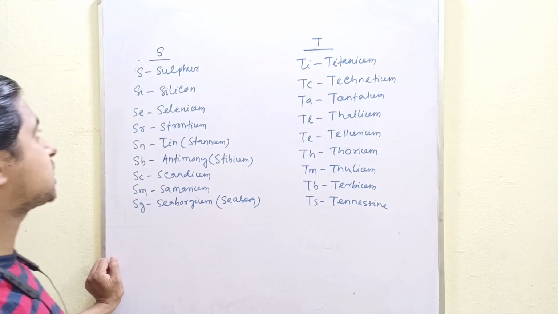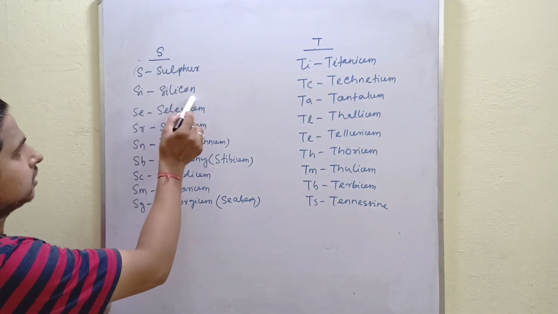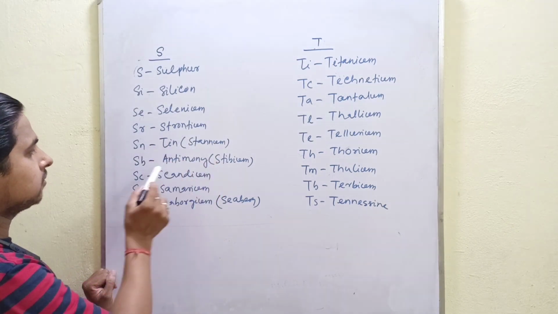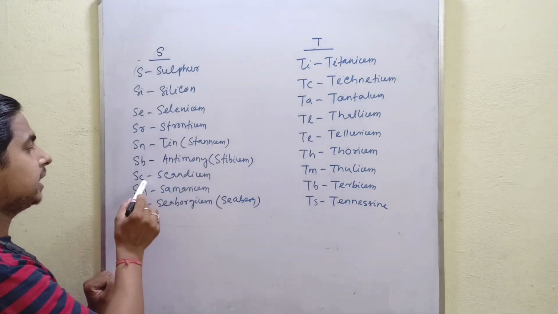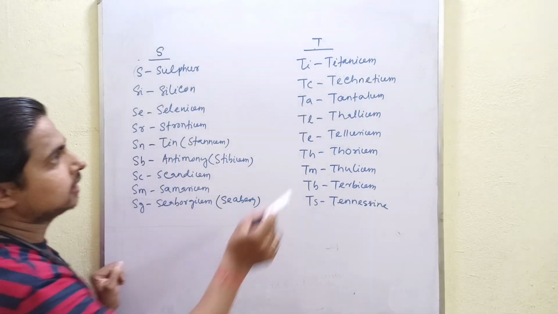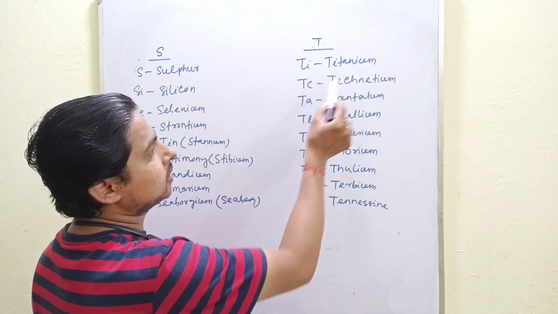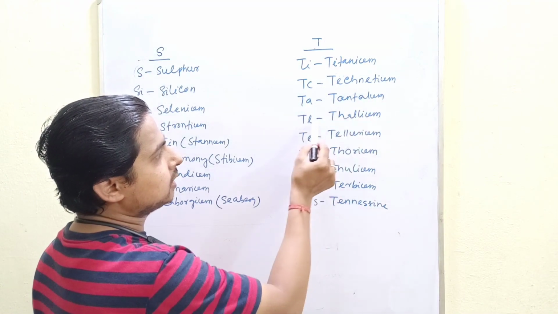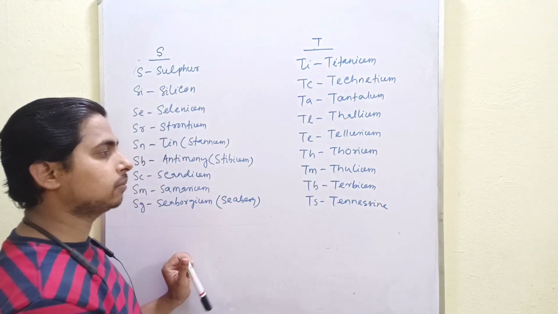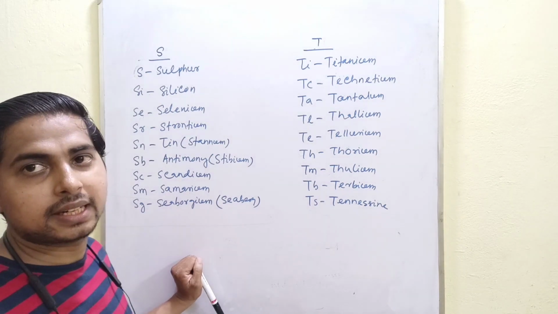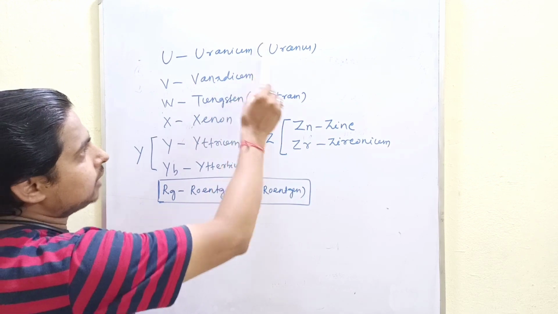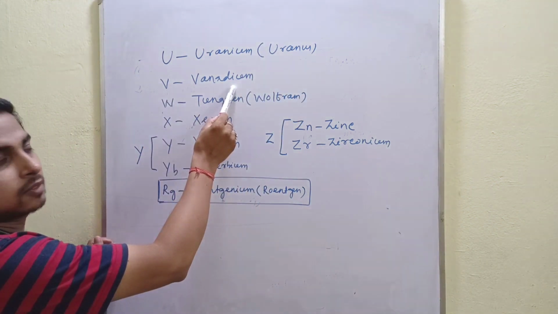S for sulfur, silicon, selenium, strontium, Sn for tin, that is named stannum, Sb for antimony, that is named stibium, scandium, samarium, seaborgium, scientist named Seaborg. T for titanium, technetium, tantalum, thallium, tellurium, thorium, thulium, terbium, tennessine. Then U for uranium, planet name Uranus, V for vanadium, okay.